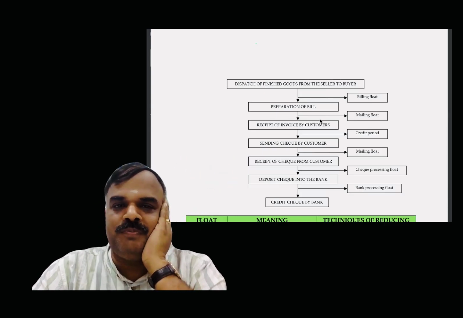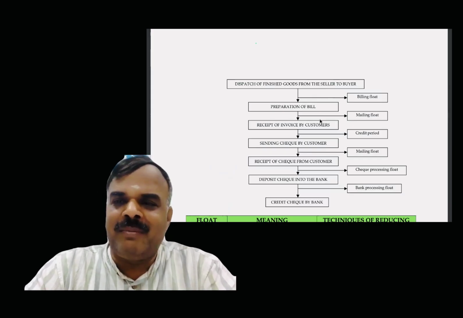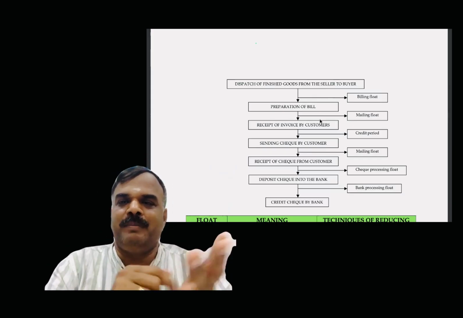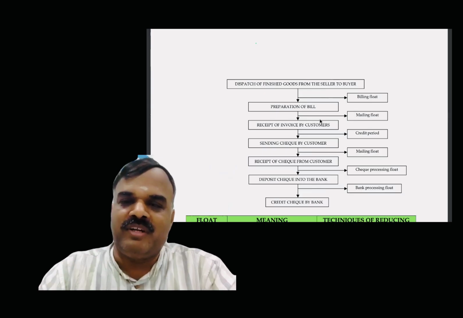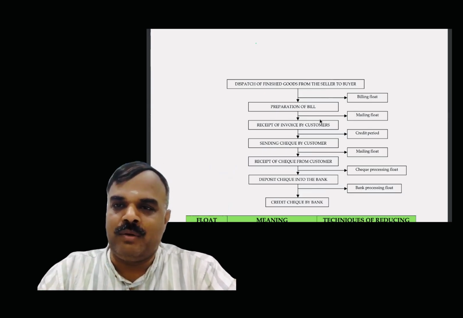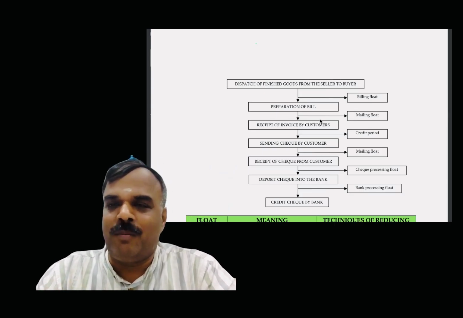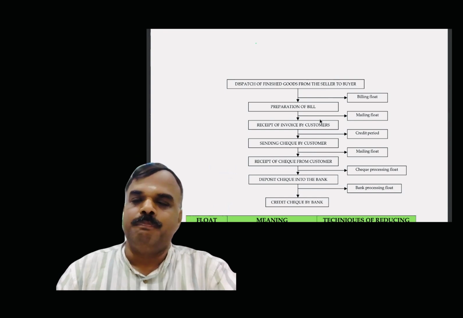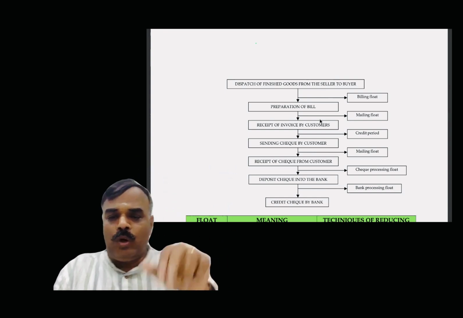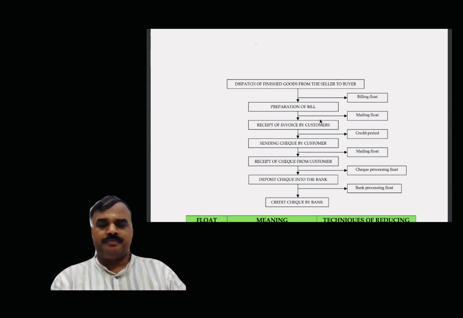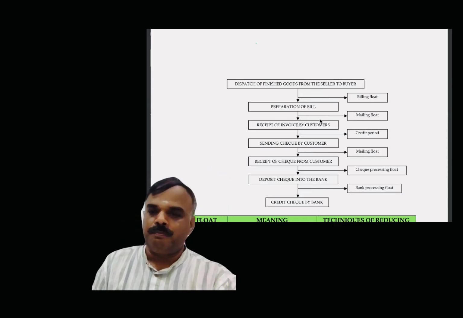bank processing float. Nowadays, this has become irrelevant because of core banking, you can pay by way of GPay. But in spite of that, for 3 or 4 marks, you have to remember. Even though it's an old theory, it forms part of your book. You have to remember.